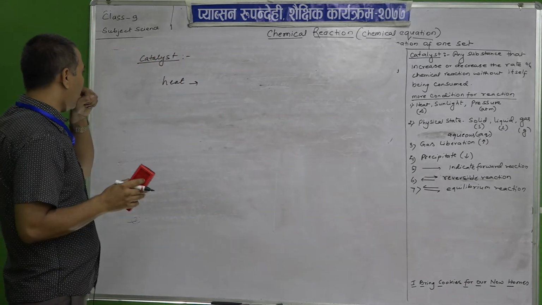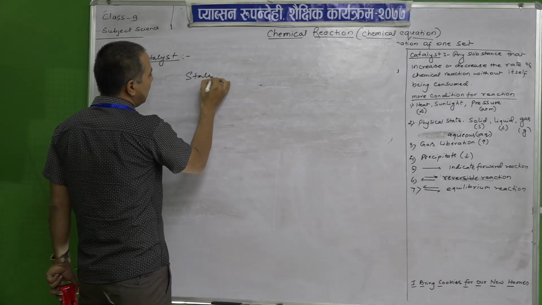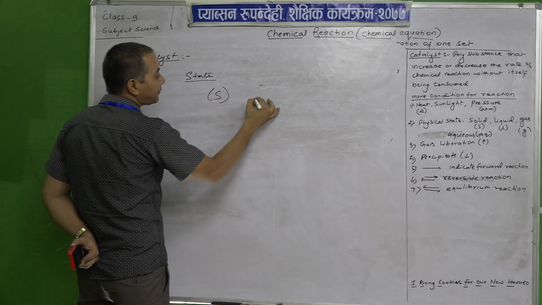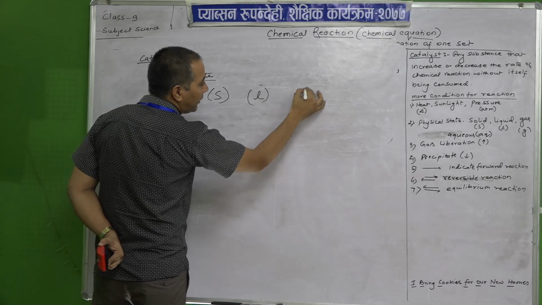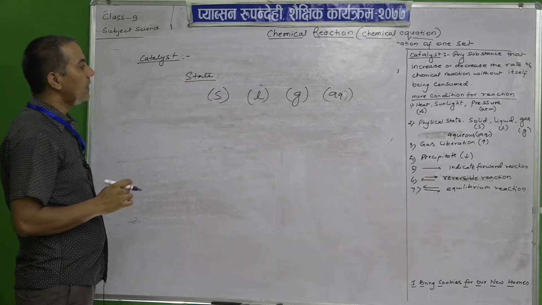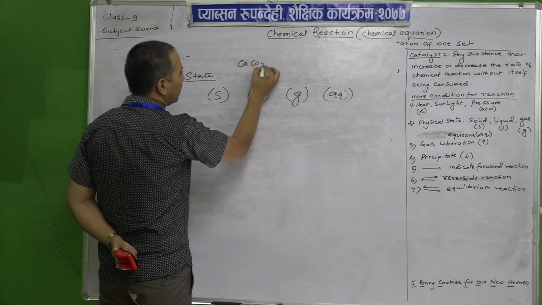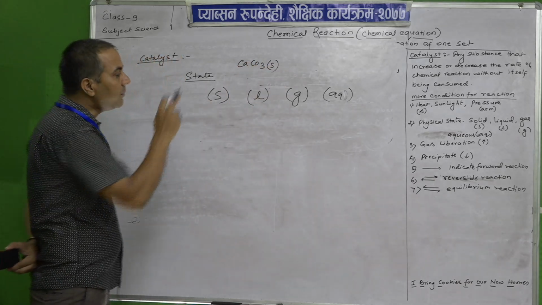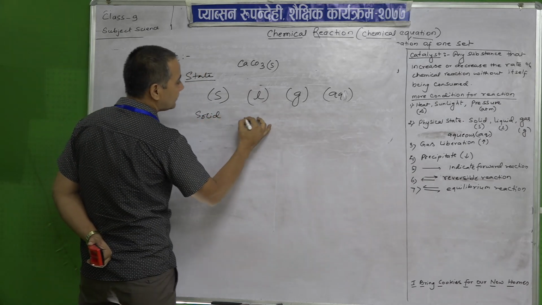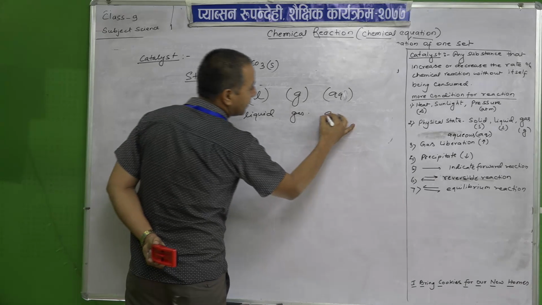Then the next one, sorry, state of chemical reactions. In chemical reactions, you may see that it is written as L, G or AQ. You may see like this in chemical reactions, like for example, CaCO3. It means what? S means solid, L liquid, G gas and AQ aqueous.